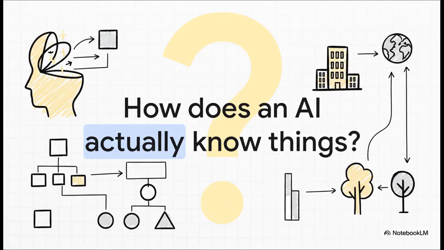How does an AI actually know anything? I mean, it's not magic, right? And it's way more than just lines and lines of code. What we're really doing is building a kind of mind for the machine. We have to give it a language, a special language, so it can understand the world.